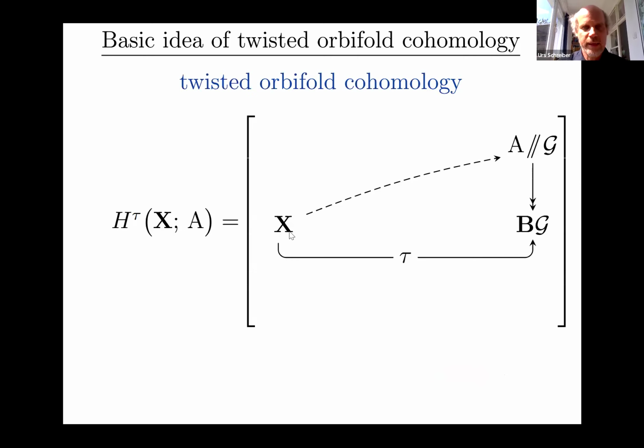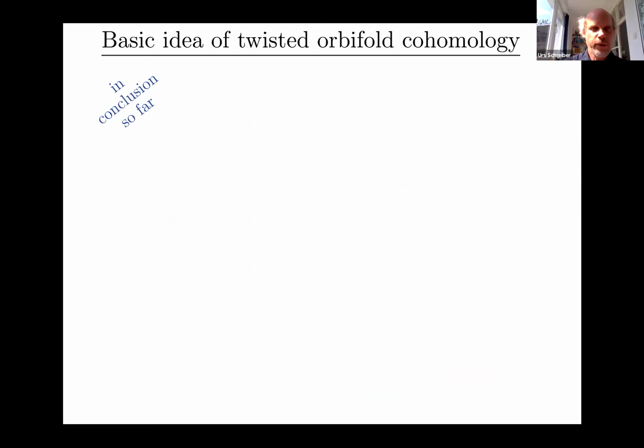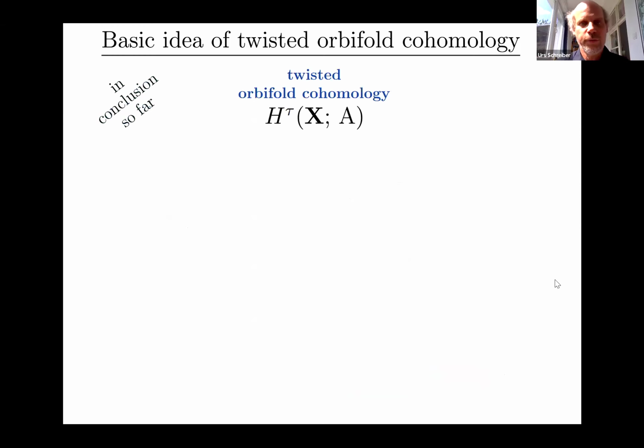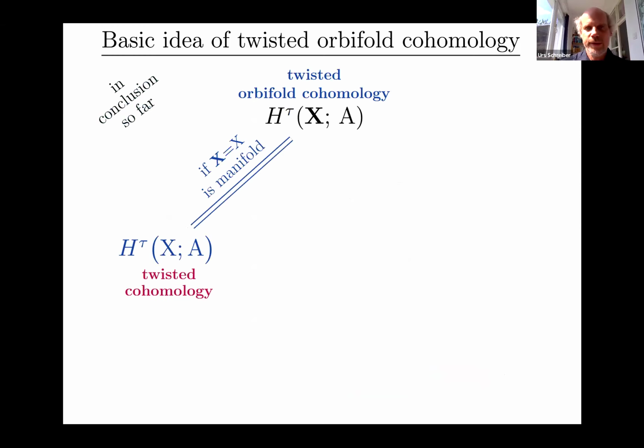As you can see, this is actually even more general. I'm not really assuming that X is an actual orbifold. It can at this point be any topological stack or something even wilder. But in particular, this works for orbifolds. So we've found in this way an intrinsic cohomology theory of X that does not rely on presenting X as a G quotient. So in conclusion so far, there's a notion of twisted orbifold cohomology, and I'll be quick here now because I want to say something else, which, if this would-be orbifold happens to be a manifold, just reduces to ordinary twisted cohomology.